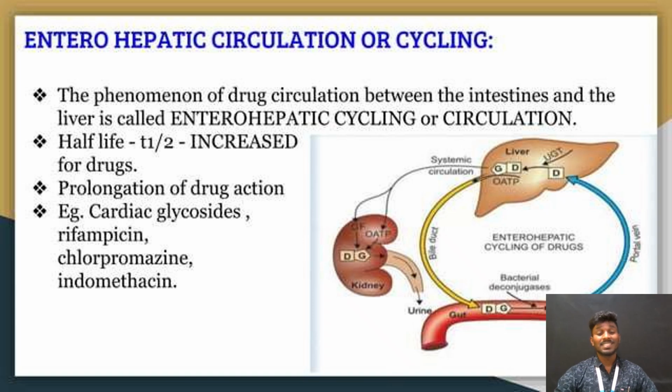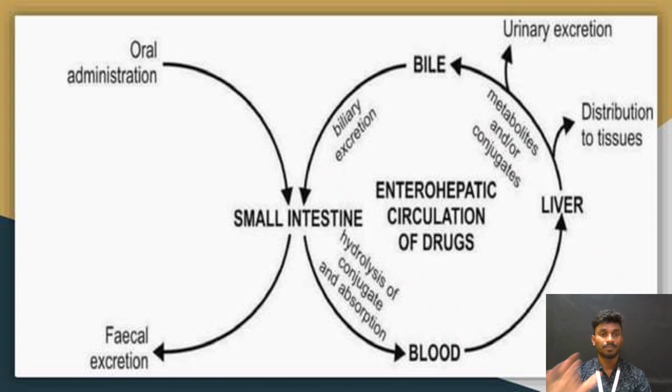Now the enterohepatic cycling of drugs. The phenomenon of drug circulation between the intestine and the liver is called the enterohepatic cycle or circulation. The half-life of the drug is increased, so drug action is prolonged. Examples are cardiac glycosides, rifampicin, chlorpromazine and indomethacin.